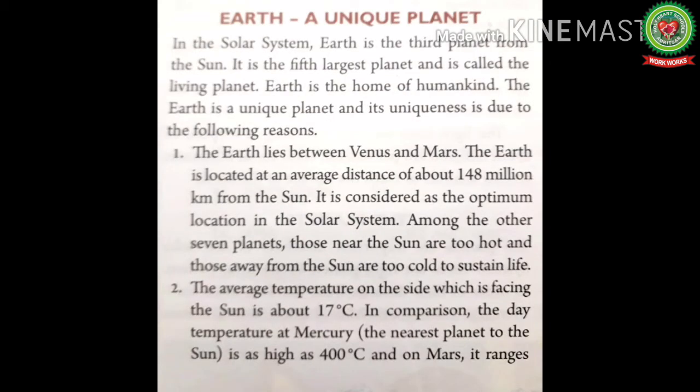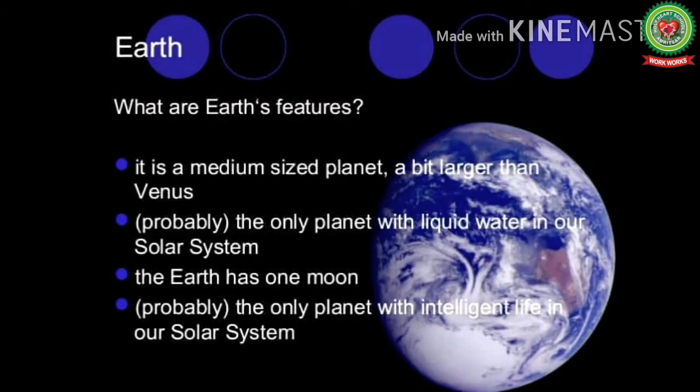origin. Now next we have Earth, a unique planet. Unique means one of its own kind. Now let's see what makes Earth a unique planet. It is a medium-sized planet, a bit larger than Venus. It is the only planet with liquid water in our solar system. It has one moon. It is the only planet with intelligent life in our solar system. Along with that, there are many other features that make it unique.